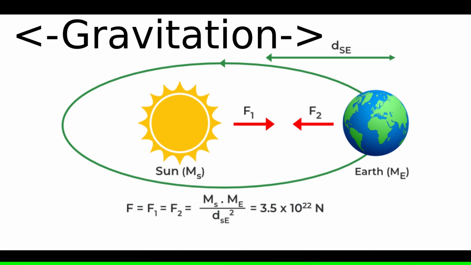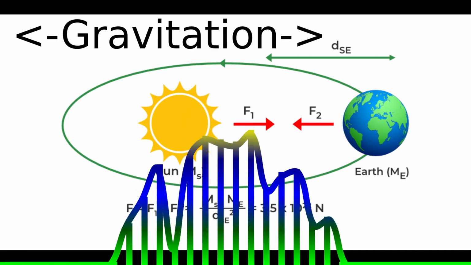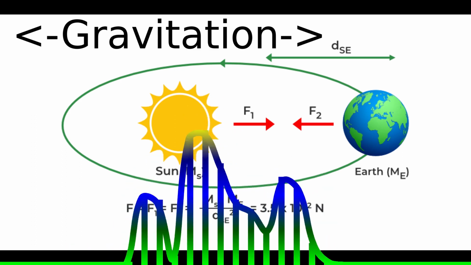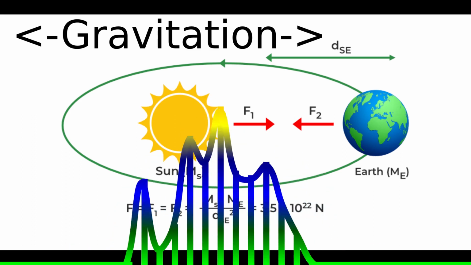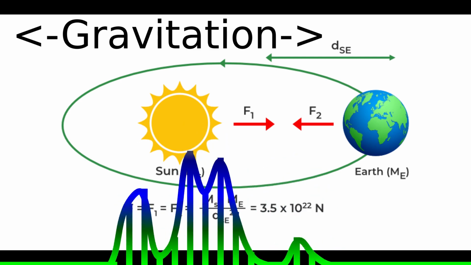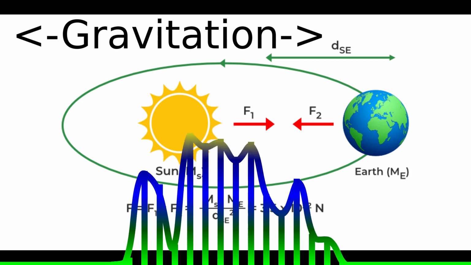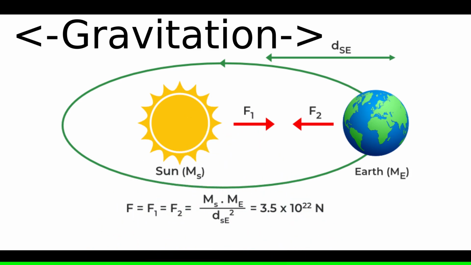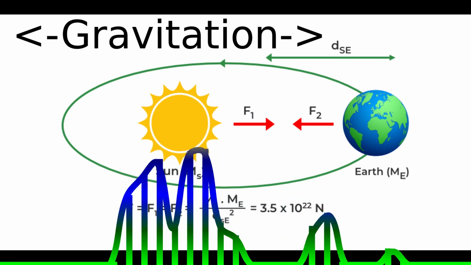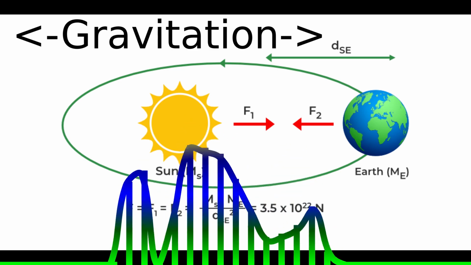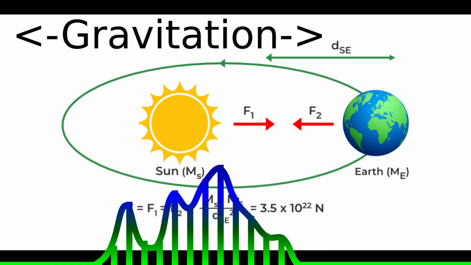In short, F is directly proportional to m1 m2 upon d square. Gravitational force is a non-contact force, attractive force, and it depends on masses and distance. The formula of gravitational force is F equal to G m1 m2 upon r square, in which G is the gravitational constant and it is equal to 6.67 Newton meter square per kilogram square.